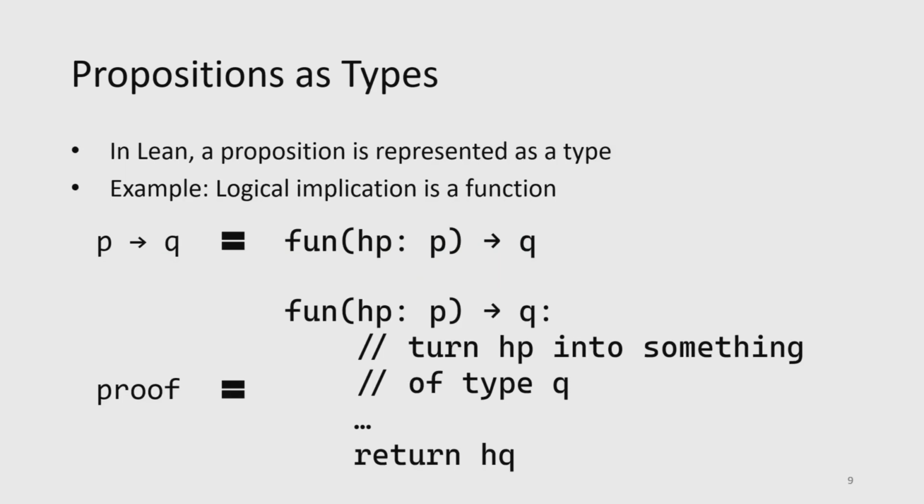To give a little bit more intuition, here's an example: logical implication can be represented as the type of a function. If I wanted to say P implies Q, I can express that as the type of a function which takes in a proof of P and produces a proof of Q. And then our proof would actually be the implementation of this function.